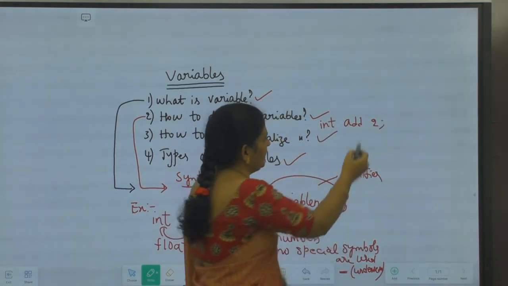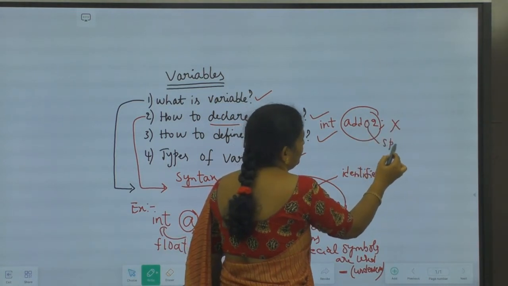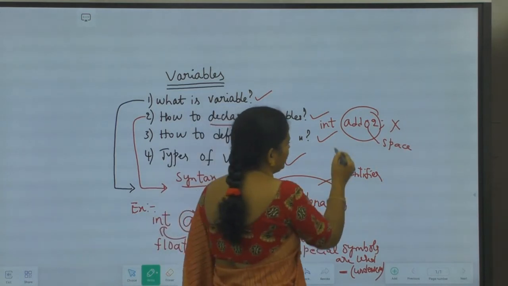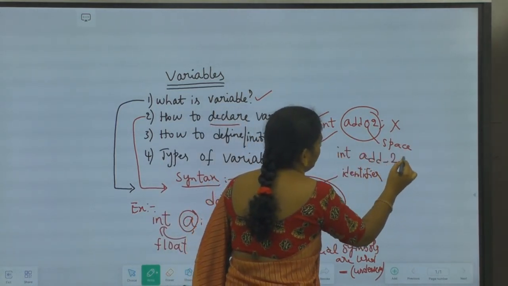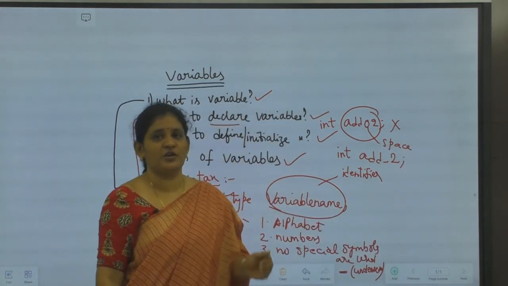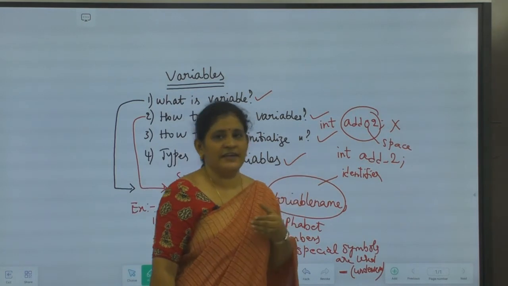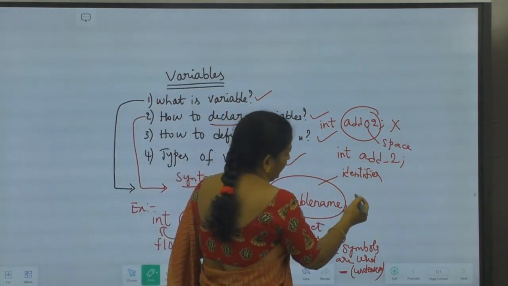This is not a valid variable name because I have used what? This is a space here. No special symbols are allowed. No special symbols are allowed except underscore. Instead of this, I can go like this: int add underscore 2. Underscore I can use. I should not use spaces, dollar, @ symbols in between as a variable name. Okay.